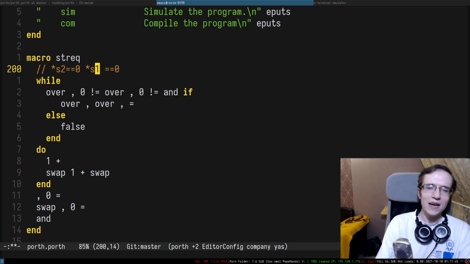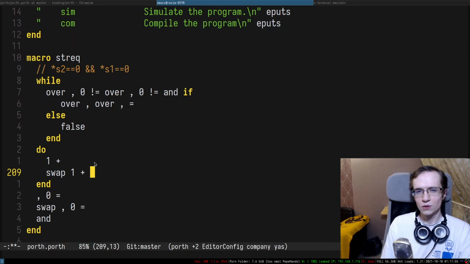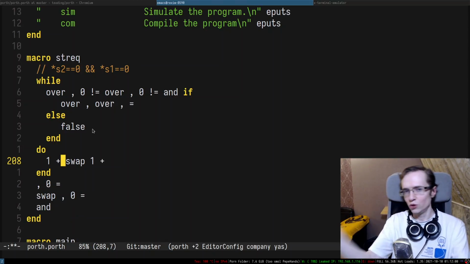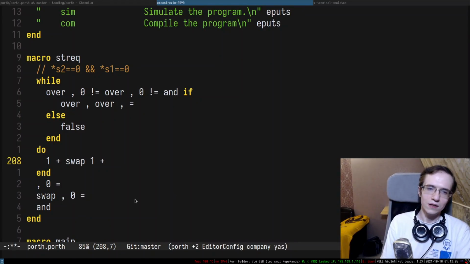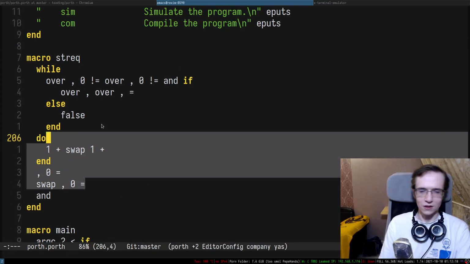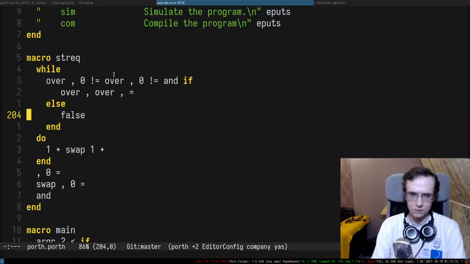It doesn't really matter in which order we're doing this. Oh, this is actually very interesting. That probably means we don't even need this second swap, because it doesn't matter in which order. We can just keep swapping them around. It's actually pretty cool. So we're going to keep it like that. That could be the implementation of str equal, hopefully. Does it make sense? I think it makes sense.